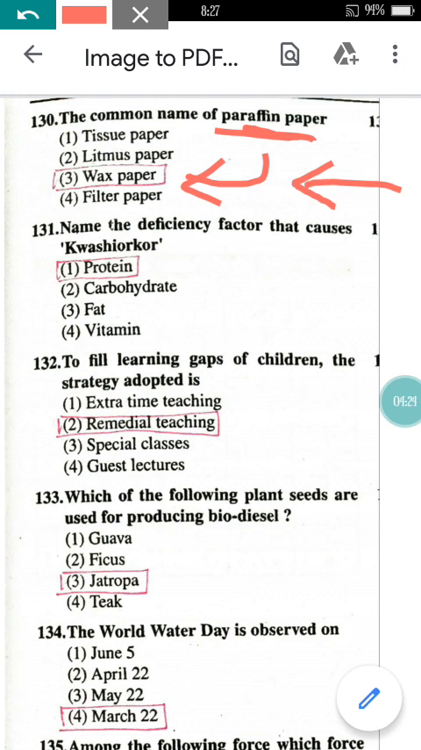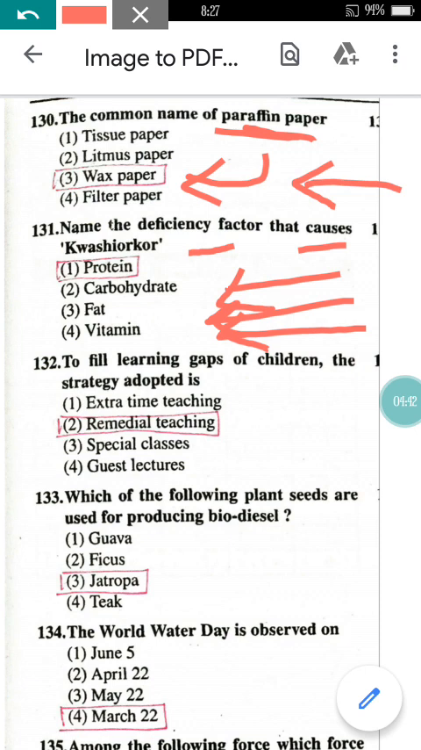Name the deficiency factor that causes kwashiorkor. Do you know kwashiorkor? Many diseases are caused by the deficiency of vitamins, by fat, and by carbohydrate. But this disease is caused by the deficiency of protein.